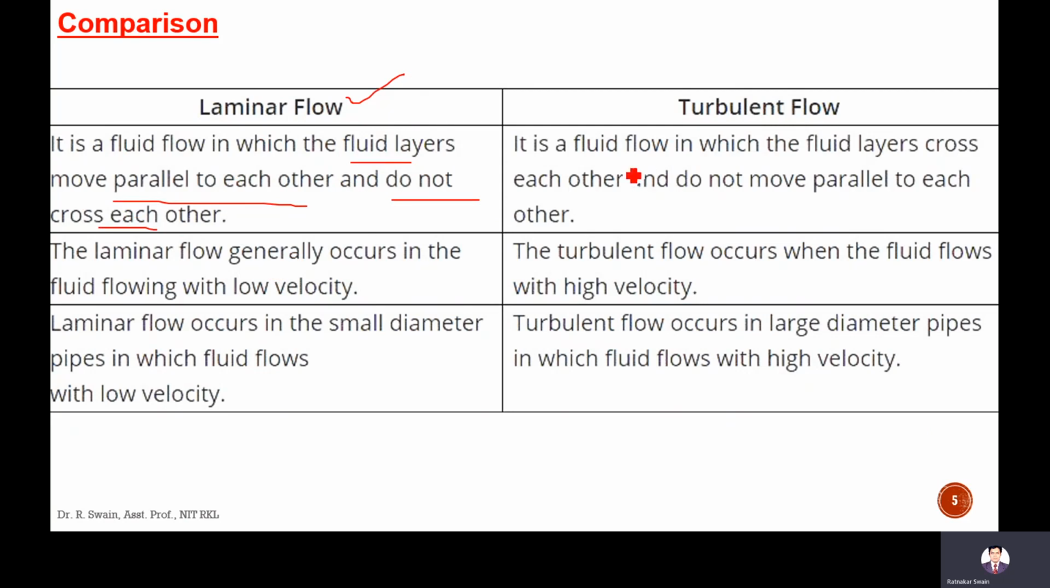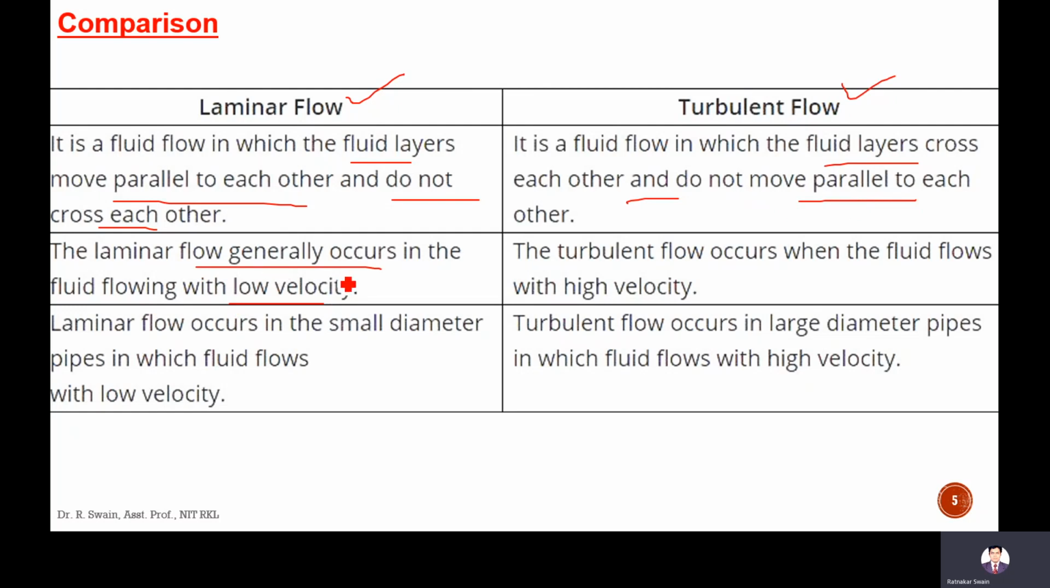However, in turbulent flow, the fluid layers cross each other and don't move parallel to each other. They move randomly, fluid particles mix with each other, and fluid layers may cross each other, not parallel to each other. That type of flow is called turbulent flow. In laminar flow, the velocity is very low. If flow velocity is very low, then only laminar flow may occur.